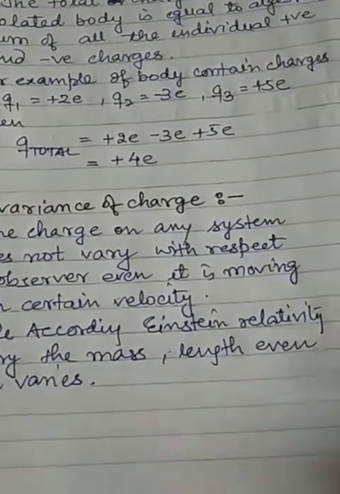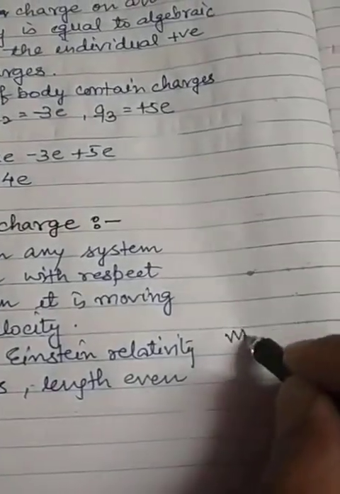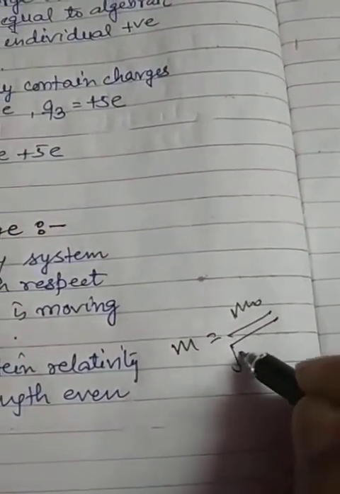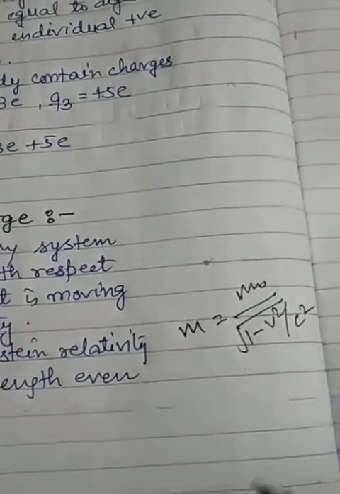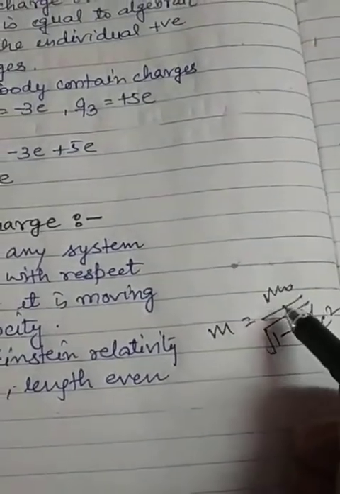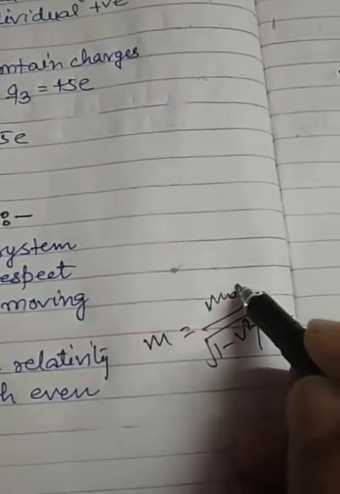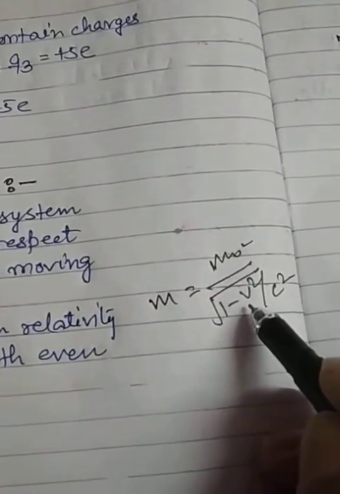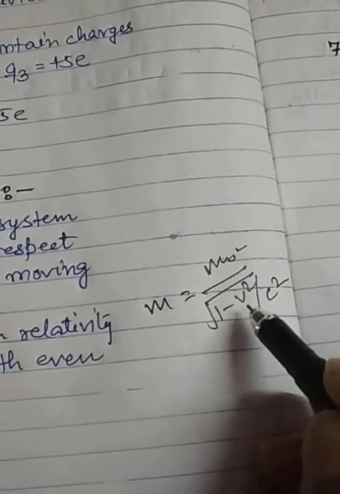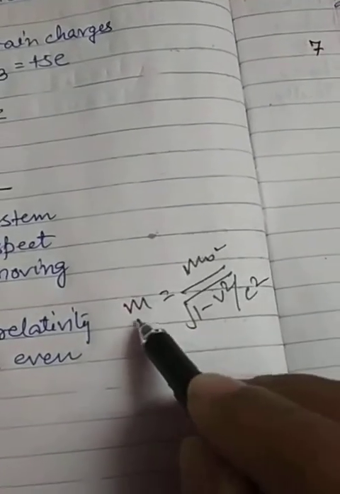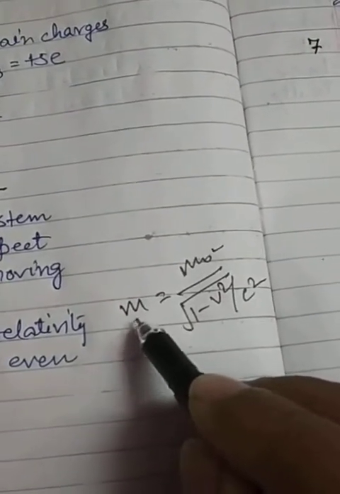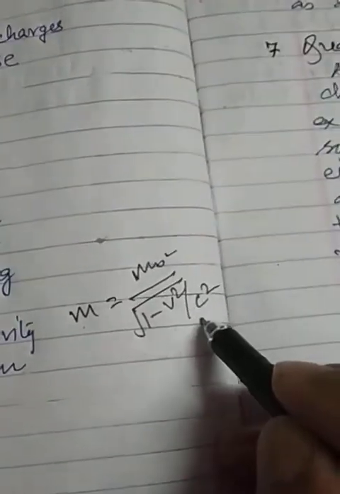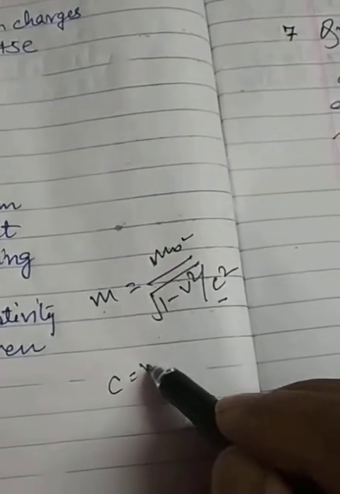As we know, the mass of a moving body is equal to m0 upon under root 1 minus v square upon c square. It means if the body is at rest, m0 is the rest mass, and if it is moving with velocity v, then its mass is given by m equal to m0 upon under root 1 minus v square upon c square, where c is the velocity of light.